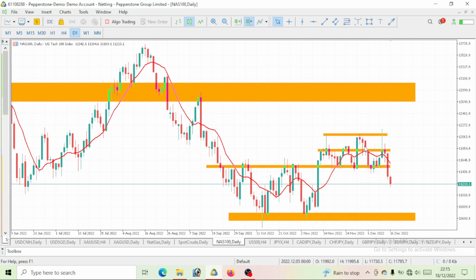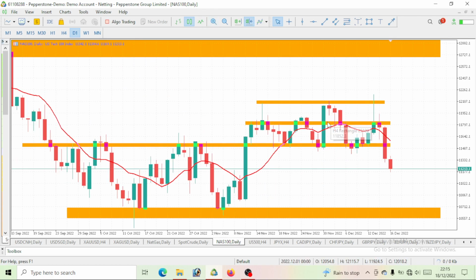When you take a look at this moving average that we want to use to guide us, we can see that we are trading below the moving average. And I do tell you guys that once we are trading below this moving average, there's only one move you should watch out for, which is to sell. Go ahead and short the position. So we clearly can see that this is trading below this moving average. Now, before that, you see that price has once ranged within this level here.